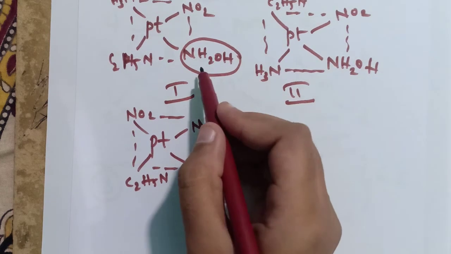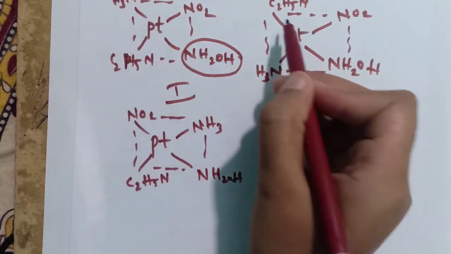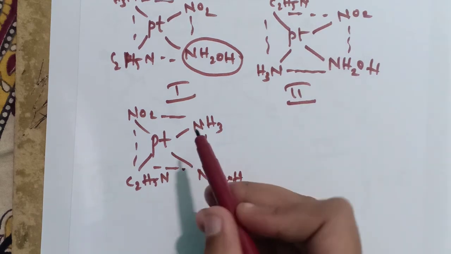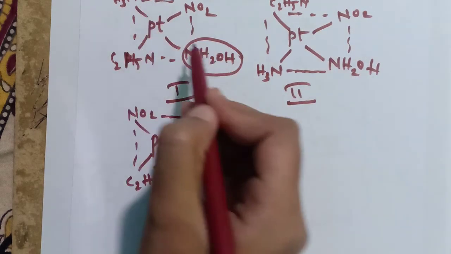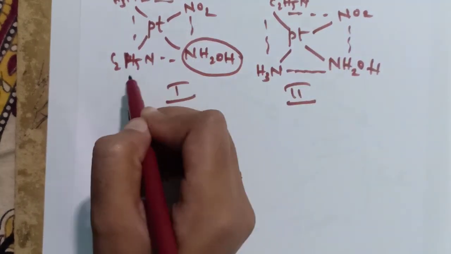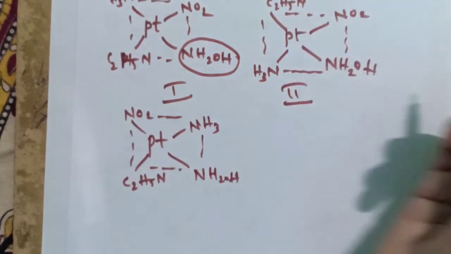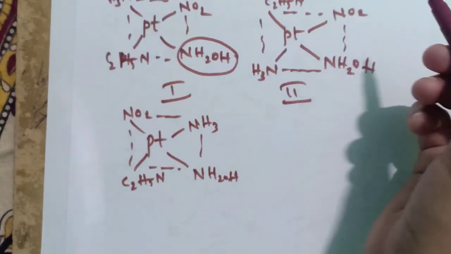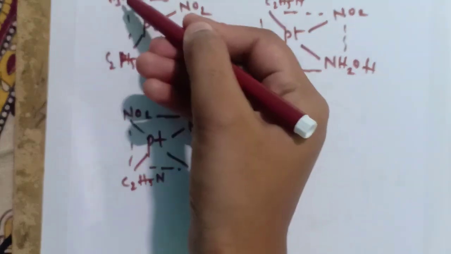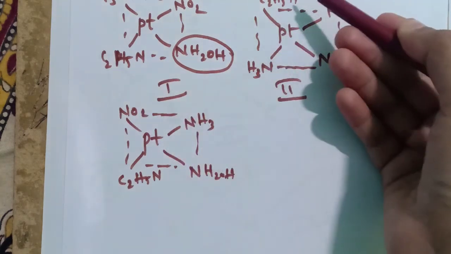Keep this ligand as the fixed one, and opposite to it, first we have written NH3, second we have written C2H5N, and third we have written NO2. When we have placed NH3 opposite to it, here is NO2 and here it is C2H5N. When we have placed C2H5N opposite to NH2OH, then NO2 is here, and the NH3 will come downside, and the C2H5N will go upper side.